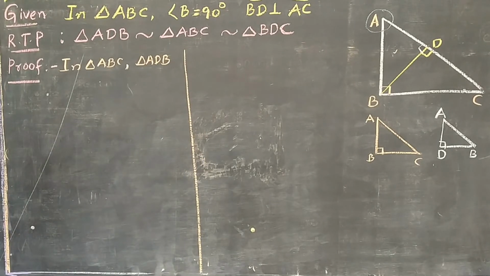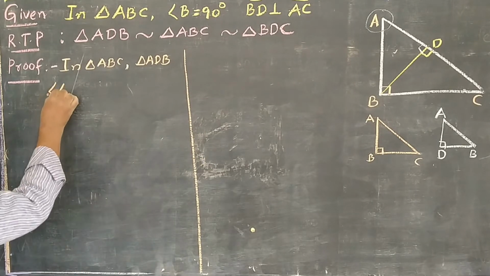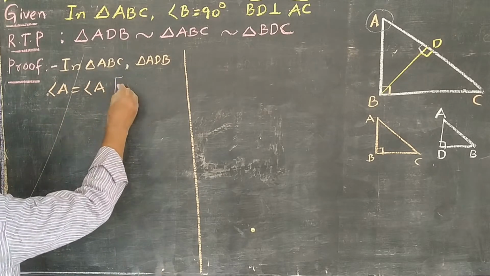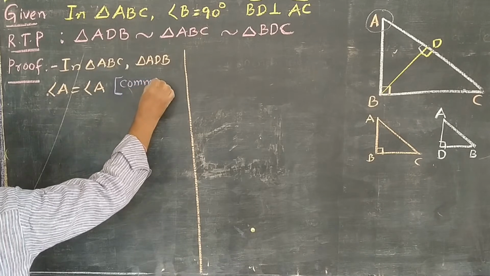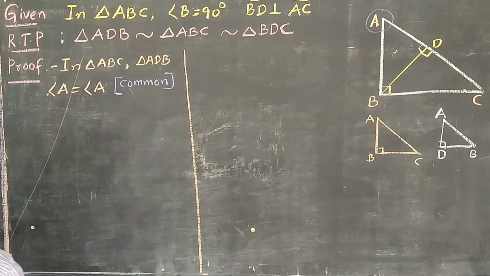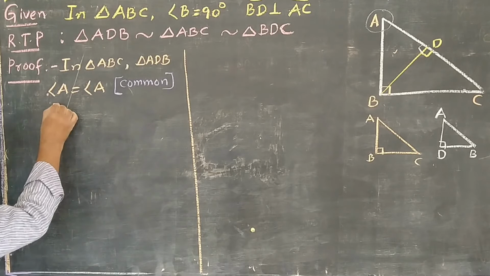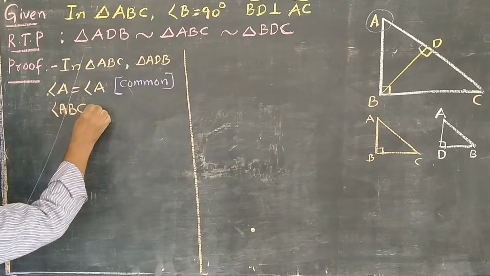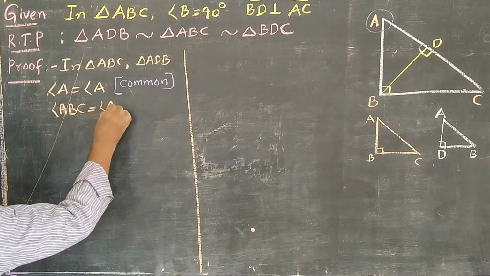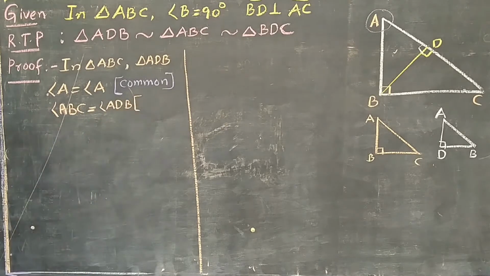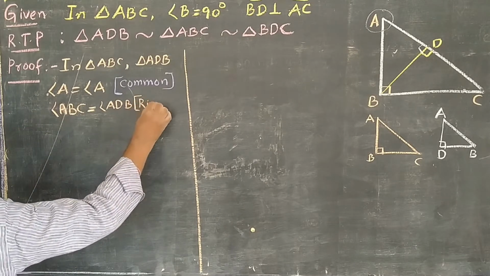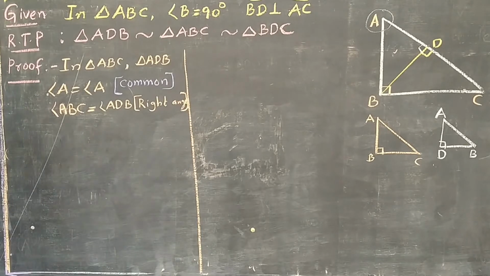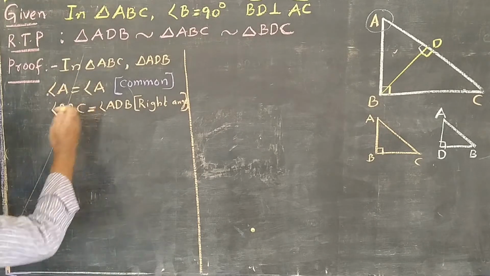Okay, in these two triangles, first angle A is equal to angle A. How do you write that? As common angles. Okay, common angles. And next we have to say angle ABC is equal to angle ADB. Why sir? Why are these two equal? Because they are right angles. Okay, right angles.